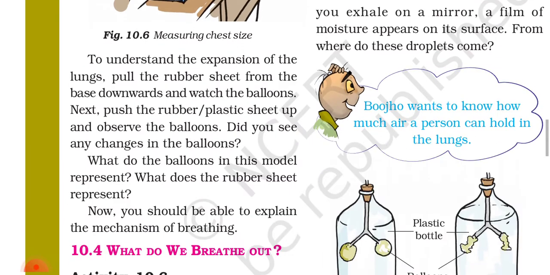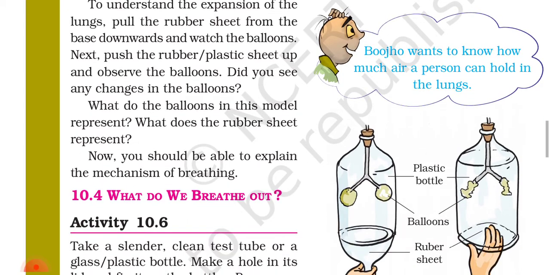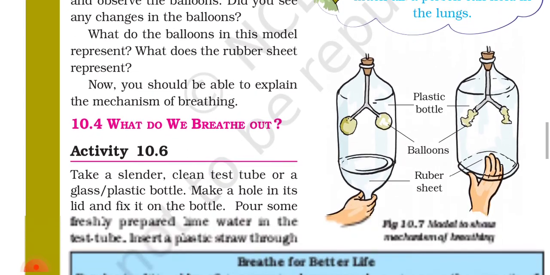To understand the expansion of the lungs, pull the rubber sheet from the base downward and watch the balloons. Next, push the rubber sheet up and observe the balloons. Did you see any change in the balloons? What do the balloons in this model represent? What does the rubber sheet represent? Now you should be able to explain the mechanism of breathing.